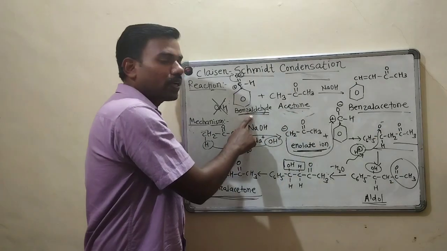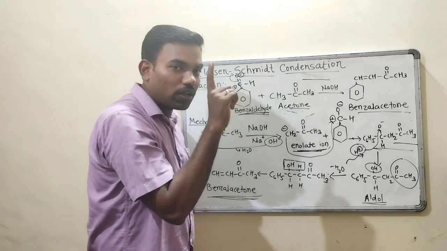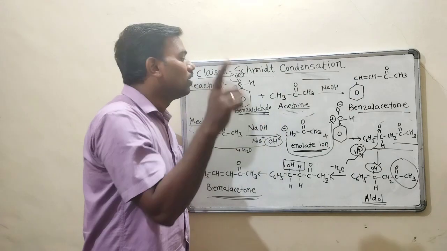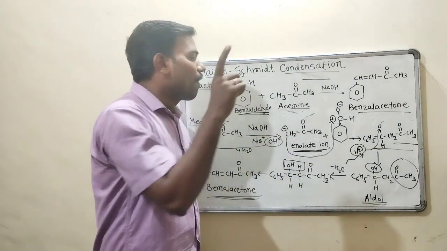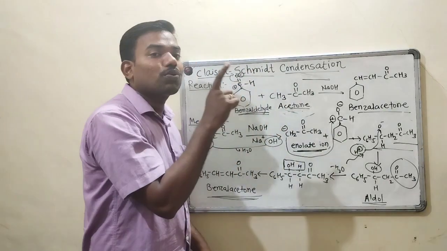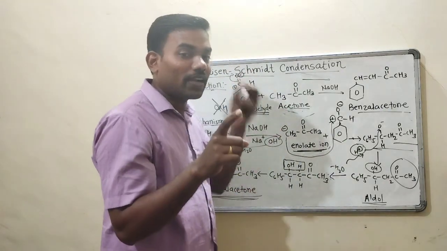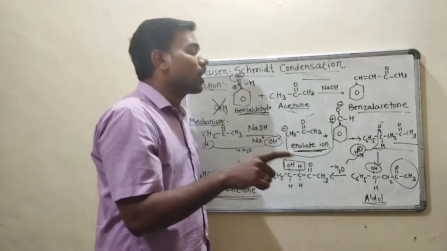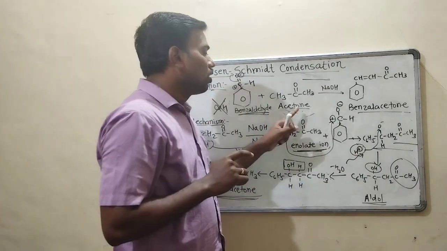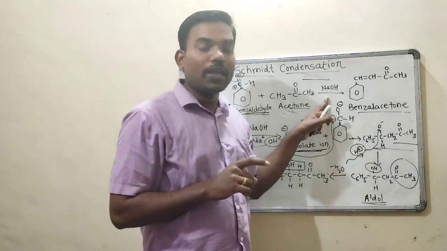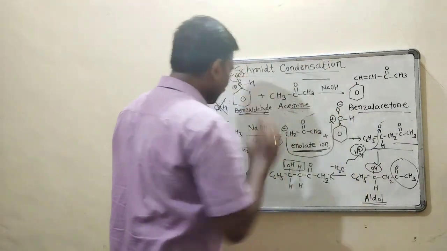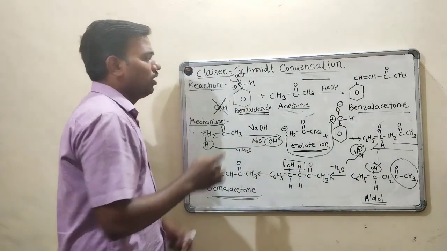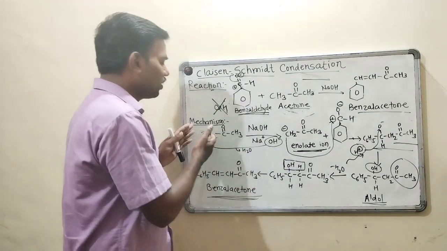Along with it, this will react with an aliphatic carbonyl compound which must contain alpha hydrogen, in presence of NaOH, to form benzyl acetone. So this is our reaction. So what is the mechanism?